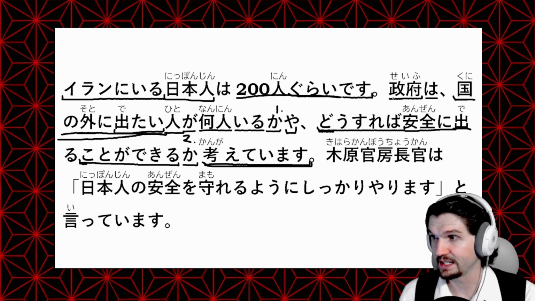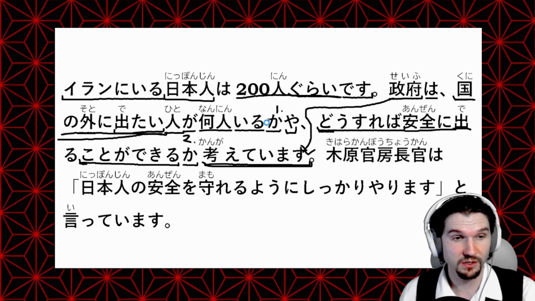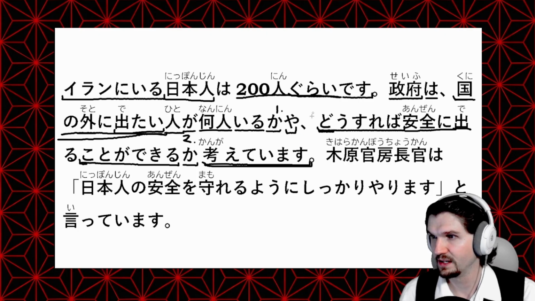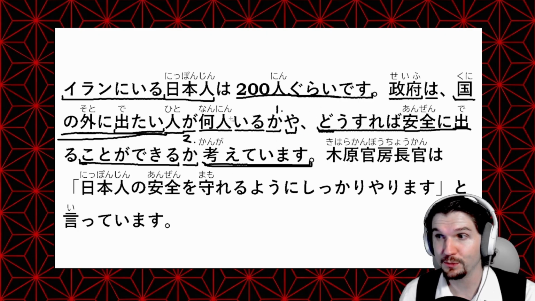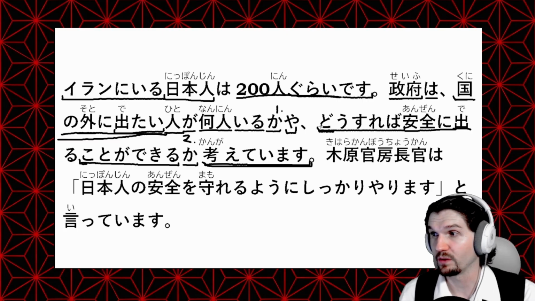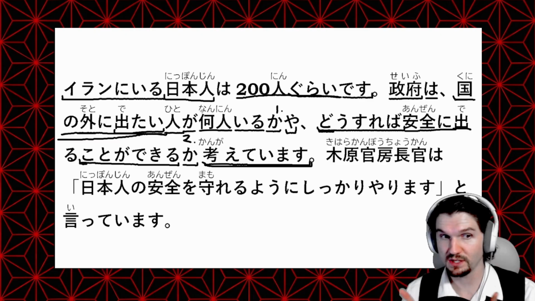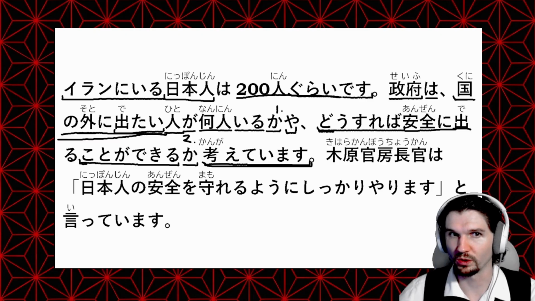And that connects back to our 政府. So the government is considering or thinking with 考える. They are thinking about how many people want to get out of these countries and what must be done so that they can safely leave these countries. Those are the two things they are thinking about or considering.